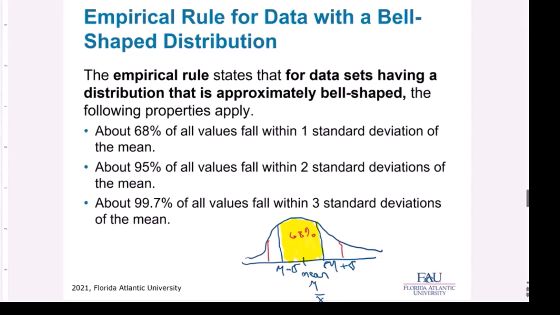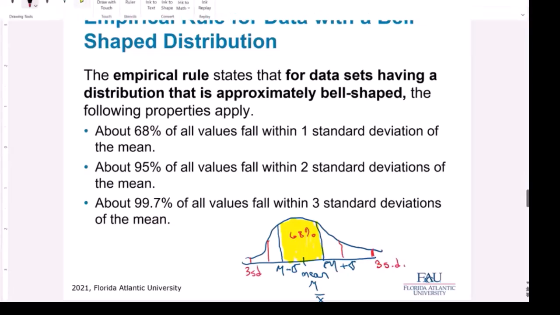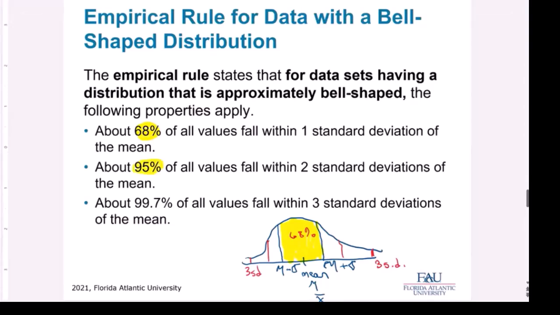And then if I go to three standard deviations, that means 99.7% of all our data is within three standard deviations. 68, 95, 99.7.